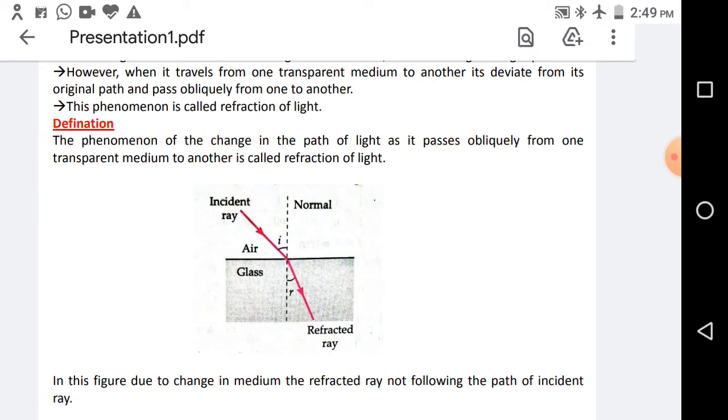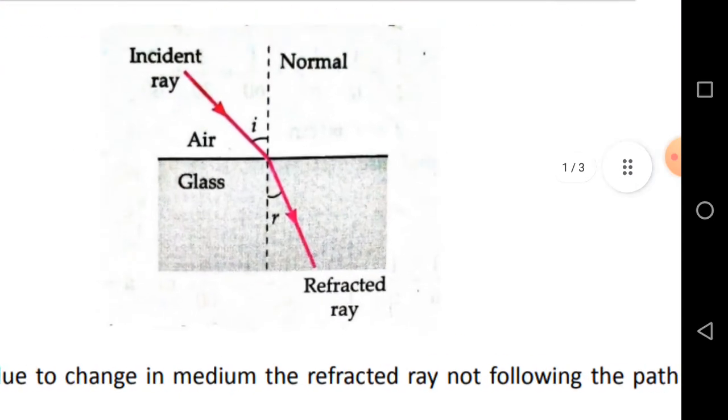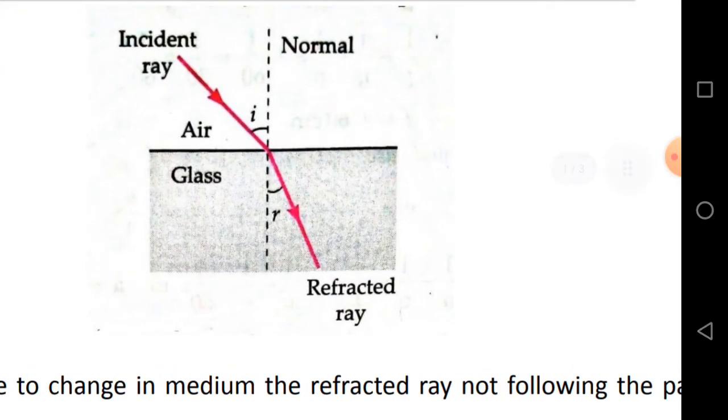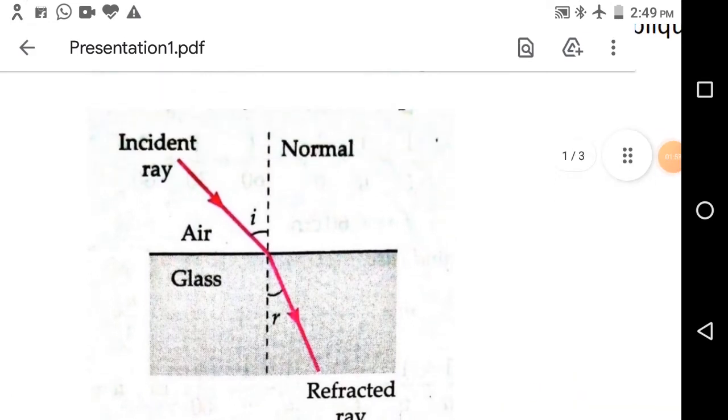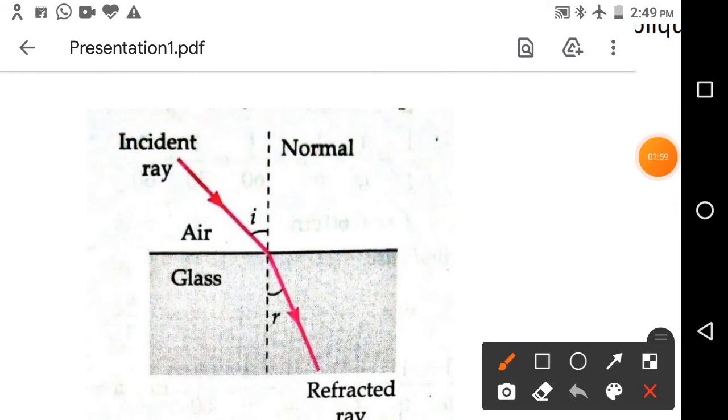See in this diagram, this is the incident ray. It is traveling from one medium, that is air, to glass medium.